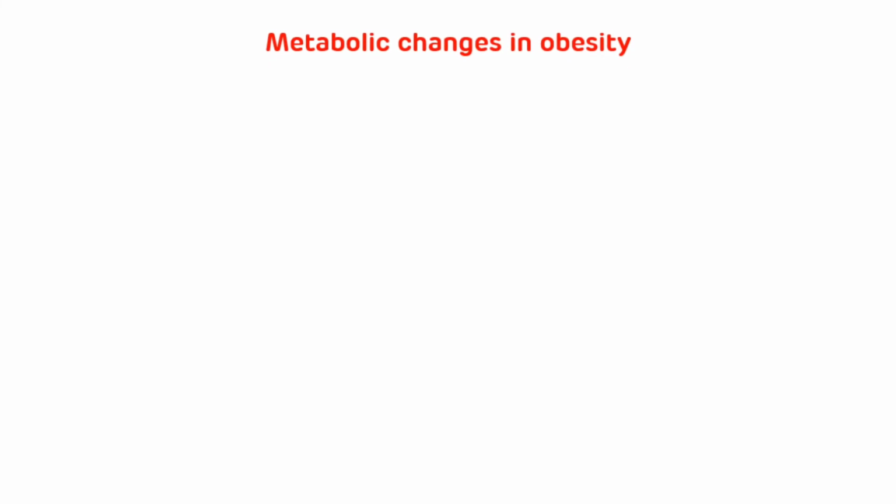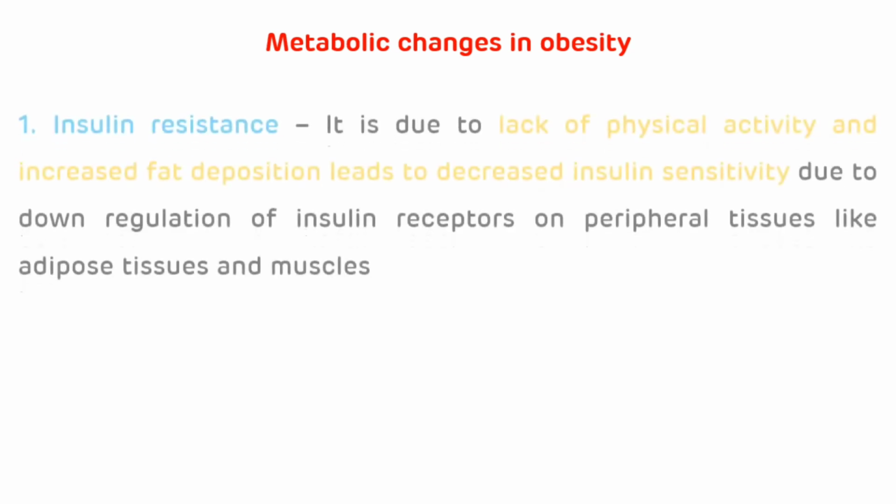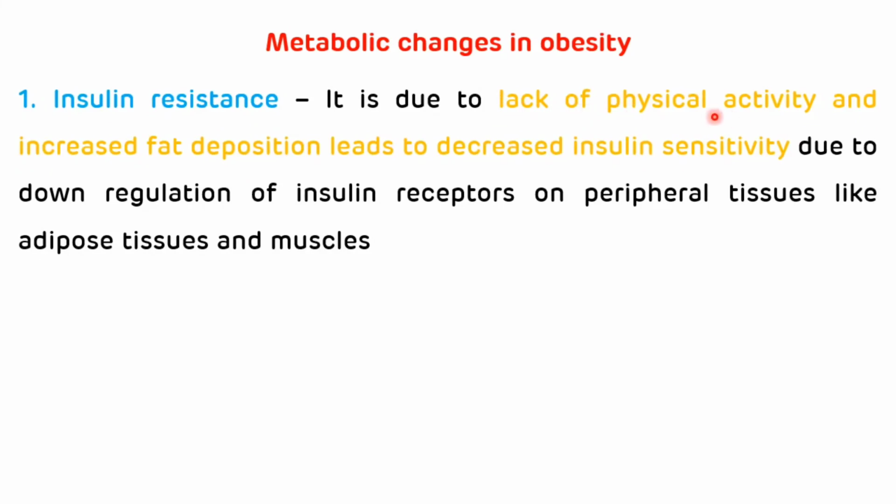Now we will see metabolic changes occurring in obesity. So the first and important metabolic change which occurs in obesity is insulin resistance. It is due to lack of physical activity and increased fat deposition, which leads to decreased insulin sensitivity due to downregulation of insulin receptors on peripheral tissues like adipose tissues and muscles.